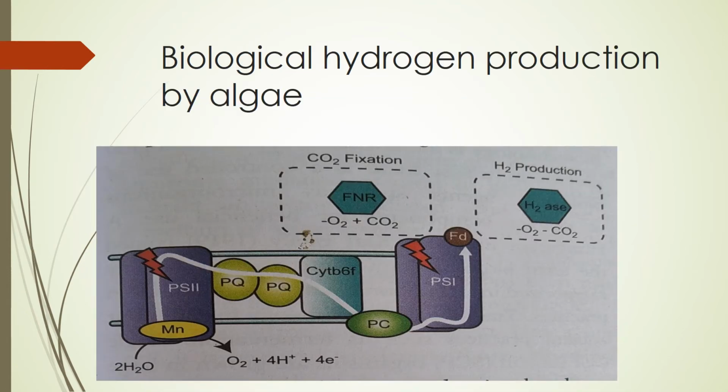Then biological hydrogen production by algae. Hydrogen production is also one of the fuels we are using nowadays. Biological hydrogen production with algae is a method of photobiological water splitting. In normal photosynthesis, the alga Chlamydomonas releases oxygen. When it is deprived of sulfur, it switches to the production of hydrogen during photosynthesis, and the electrons are transported to ferredoxin, and hydrogenase enzymes combine them into the production of hydrogen gas.